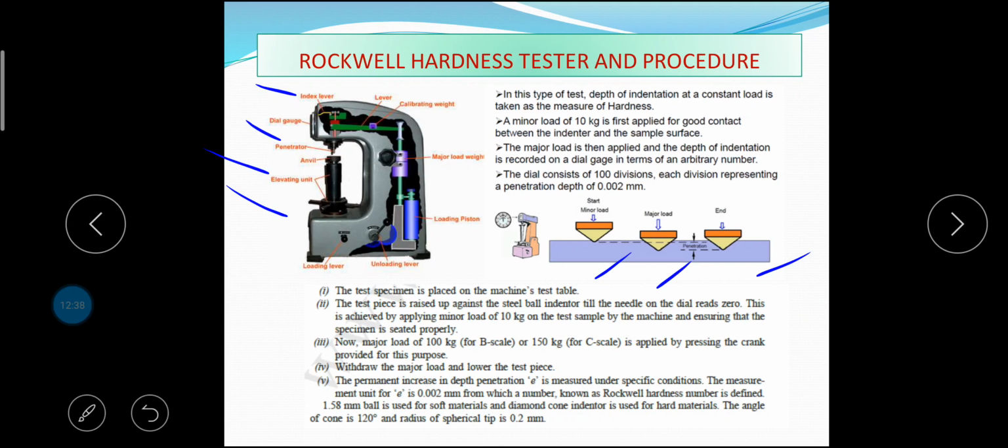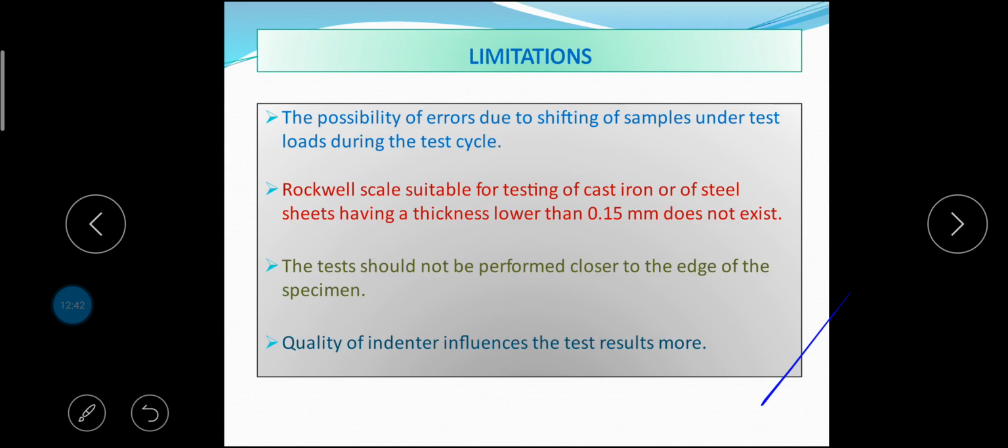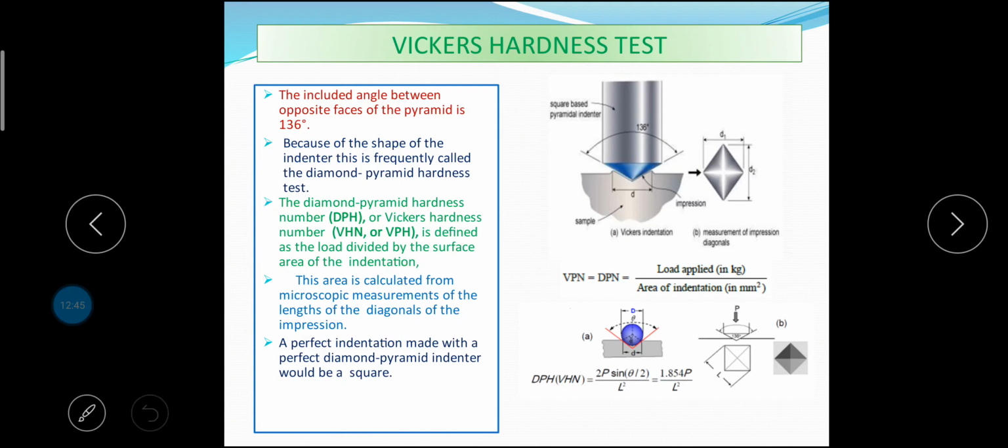This is all about Rockwell hardness tester and its main advantages and limitations. Next, let us discuss Vickers hardness test. This is similar to Brinell hardness test, but in this method the drawback of the flattening of the steel ball in testing harder materials is eliminated. It uses a similar relationship and most of the errors and limitations of Brinell hardness test are eliminated.